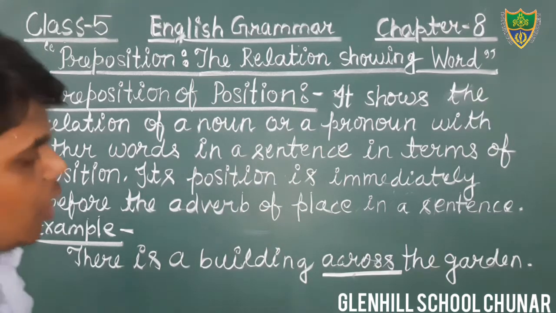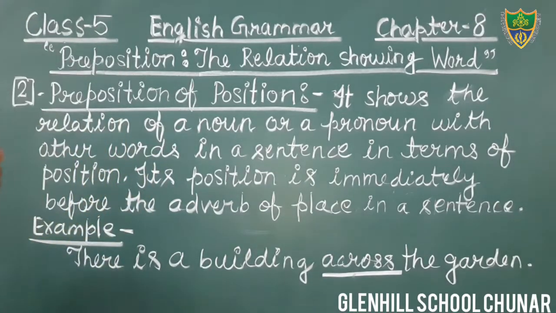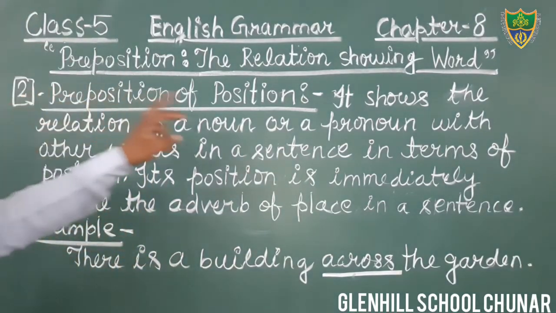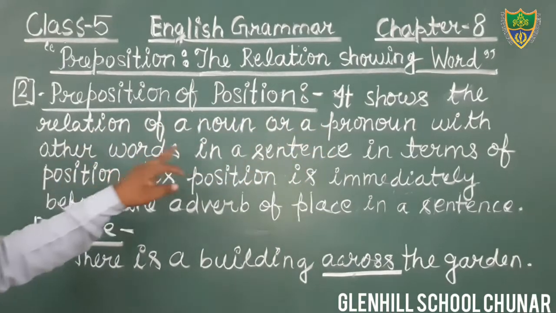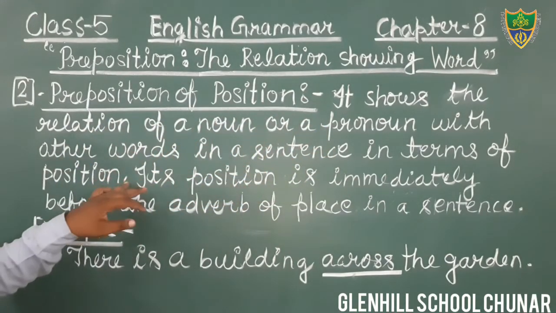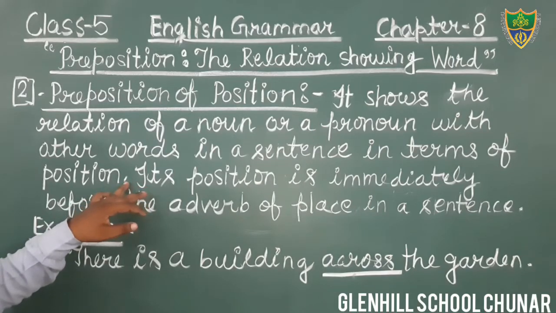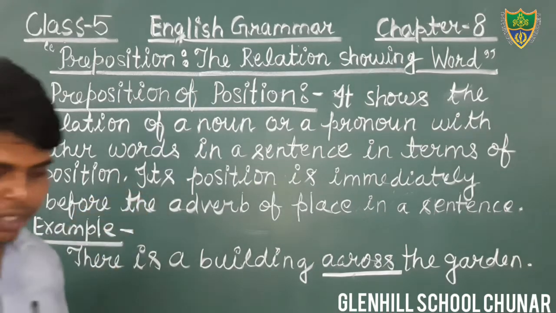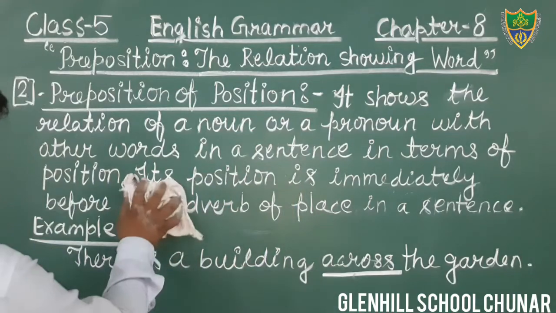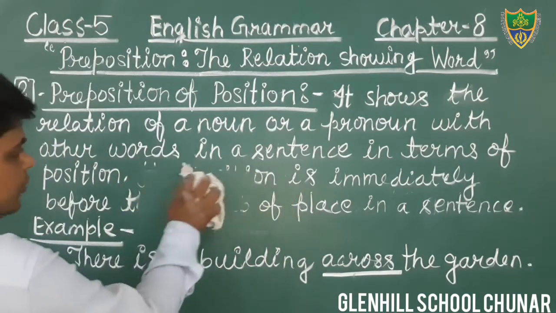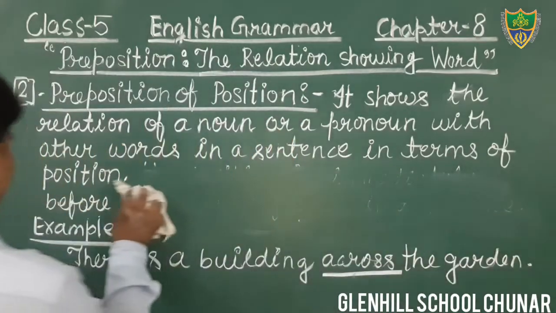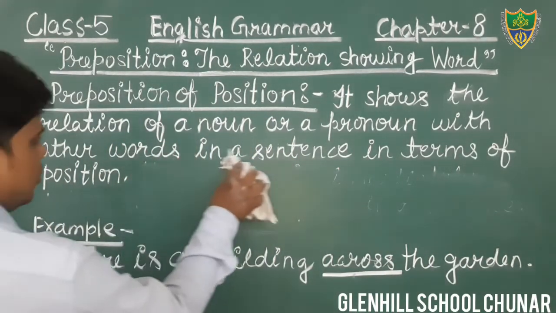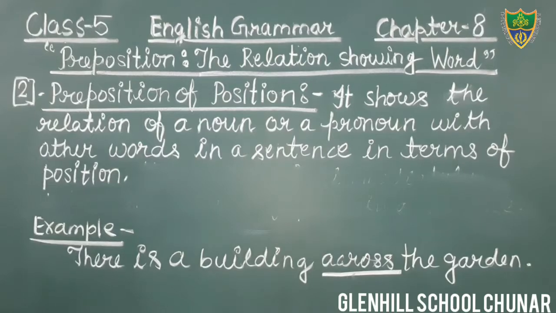Yes students, you can also write up to this only. It shows the relation of a noun or pronoun with the other words in the sentence in terms of position. You write up to this one. It gives the clear sense.